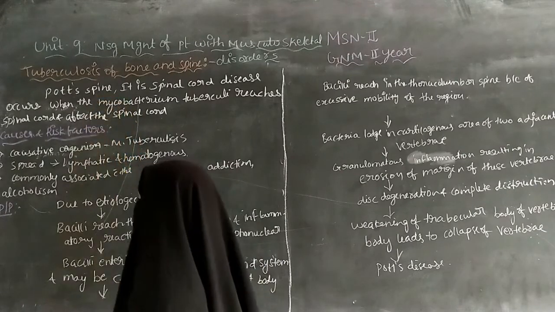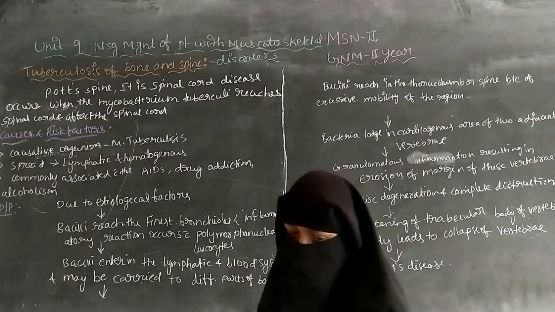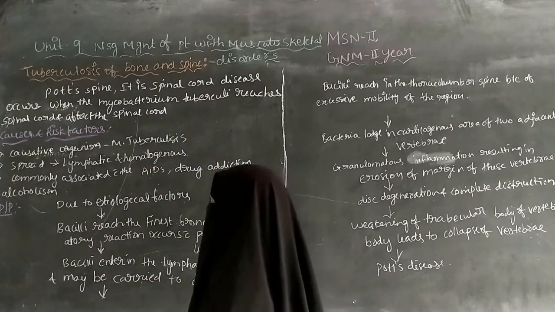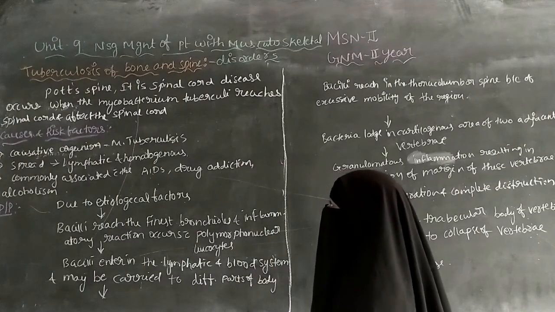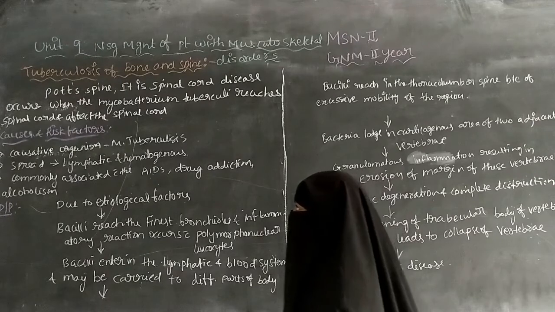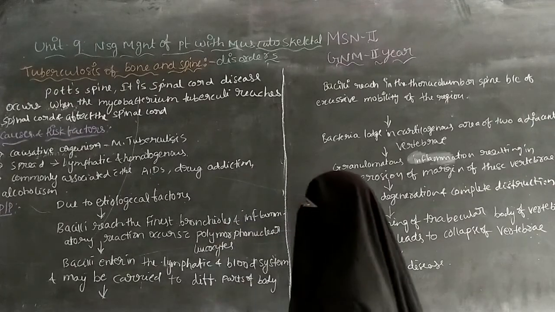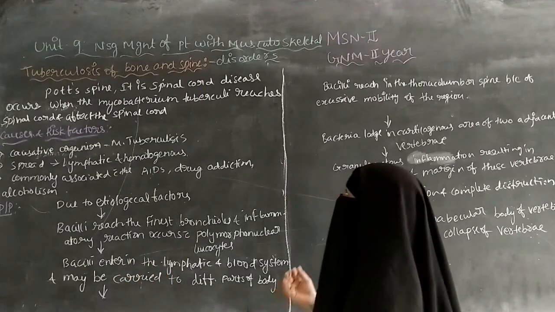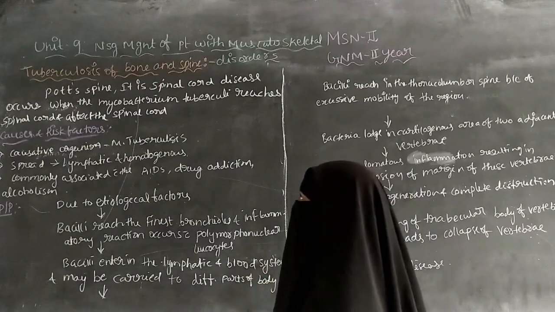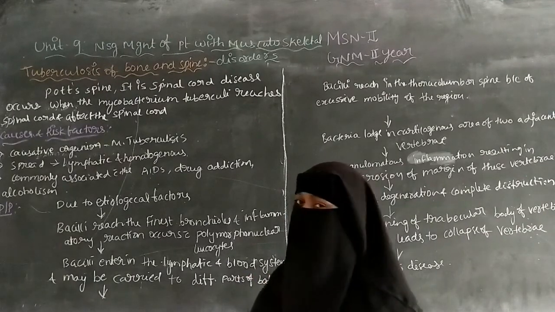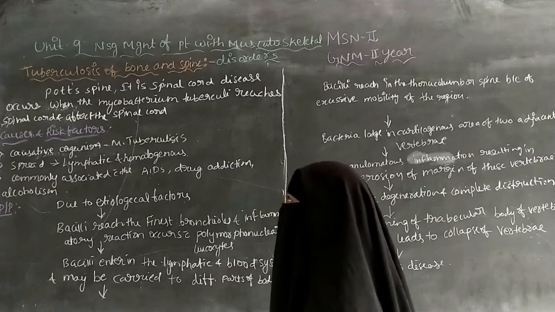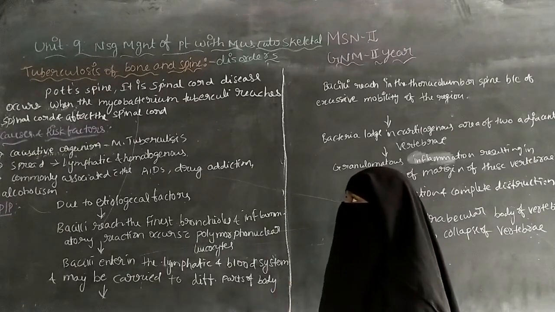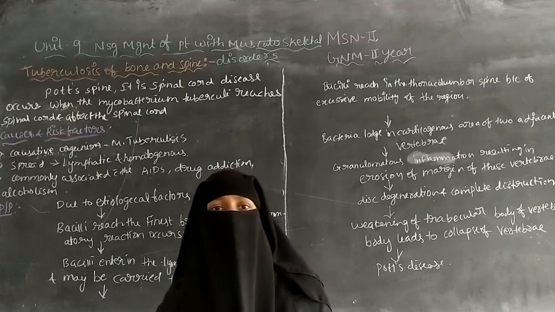Tuberculosis of the spine, also called Pott's spine, is a spinal disease that occurs when Mycobacterium tuberculosis reaches the spine and affects it. It is caused by Mycobacterium tuberculosis. The bacterium reaches the spine and affects it. So it is called tuberculosis of the spine, otherwise also called Pott's disease.